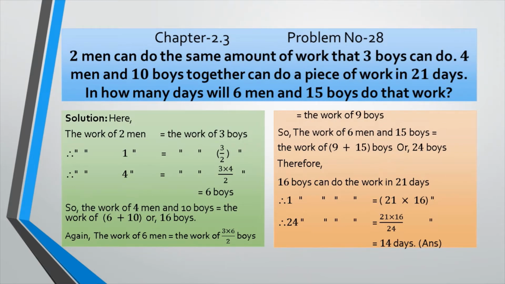So the work of 6 men and 15 boys equals, instead of 6 men we can write down 9. 9 plus 15, that would be 24 boys. Now 16 boys can do the work in 21 days. Therefore one boy can do the work in obviously more days. That's why 21 multiplied by 16. Therefore 24 boys can do the work in 21 multiplied by 16 divided by 24, that is 14 days, the desired answer.